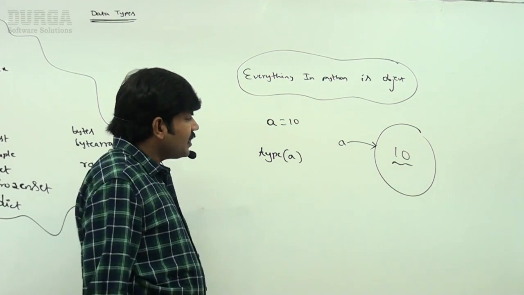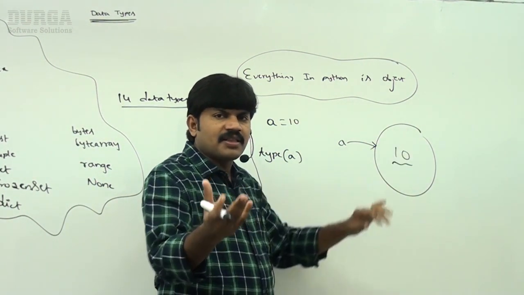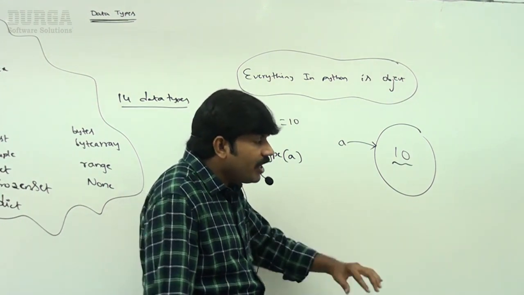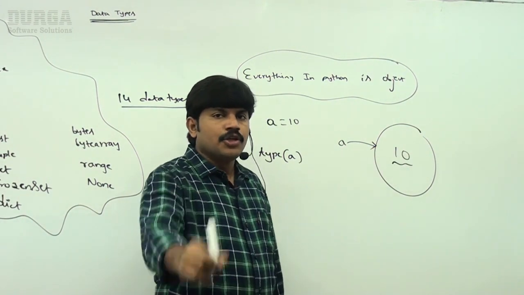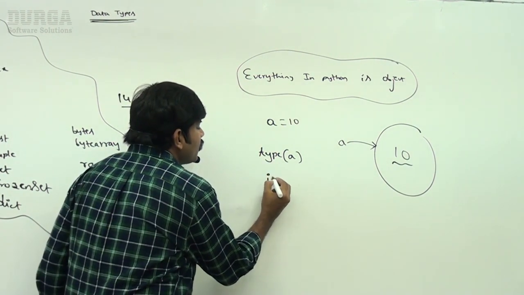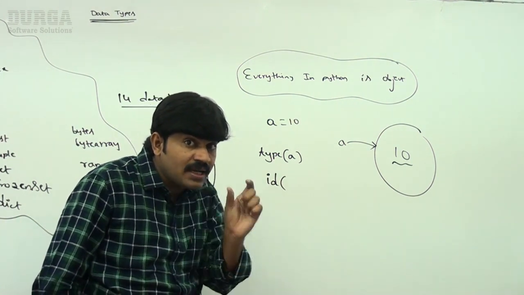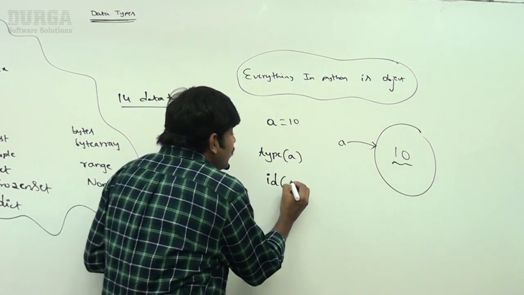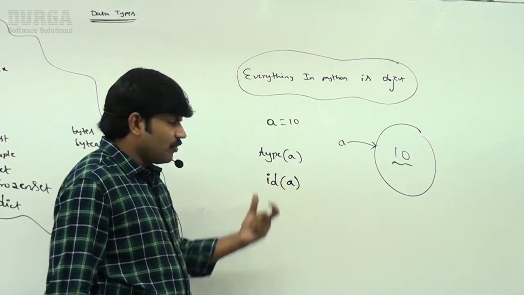Next, once it is an object in the Python virtual machine memory, where will this object be stored? What is the address of this object? If you want to know the address of the object, we have to use the id function. id of a gives the address of this object, right?